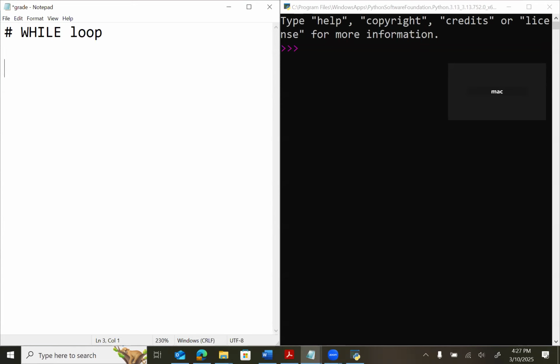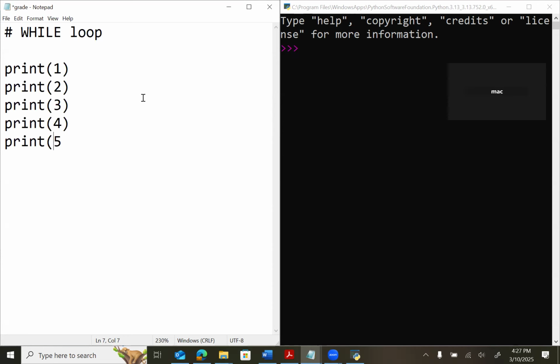So I want to print 1, 2, 3, 4, 5. What will happen is I have to use a print statement to print them. So I can copy paste and then bracket close, and copy paste and bracket close. This is how I'm going to print 1, 2, 3, 4, 5.